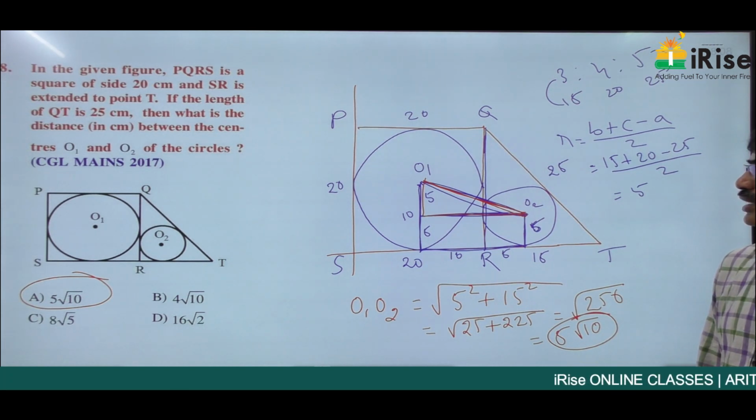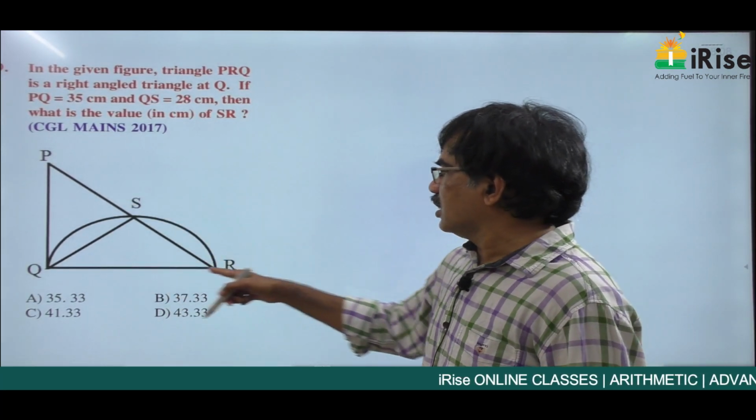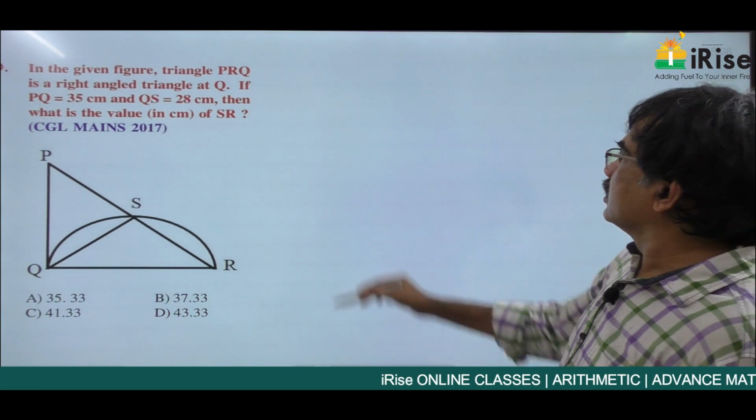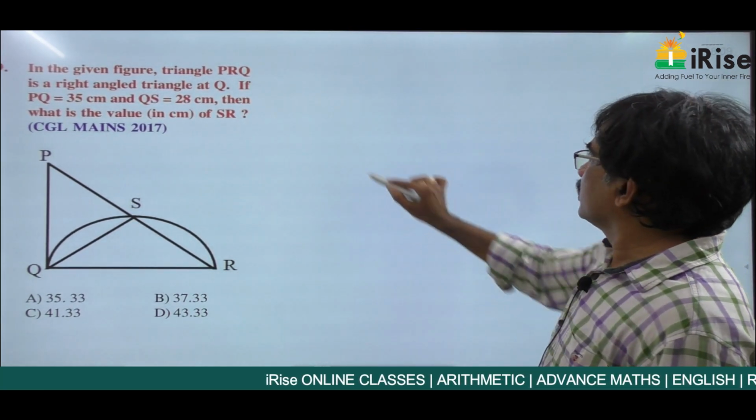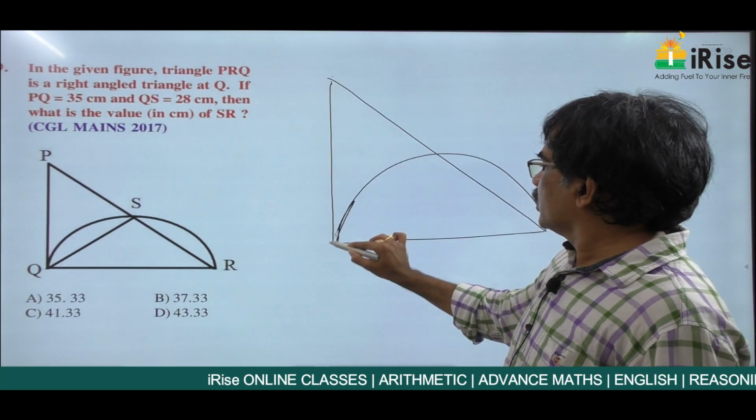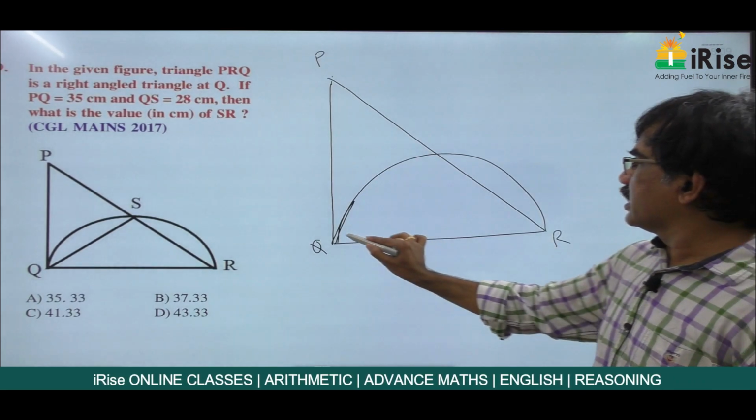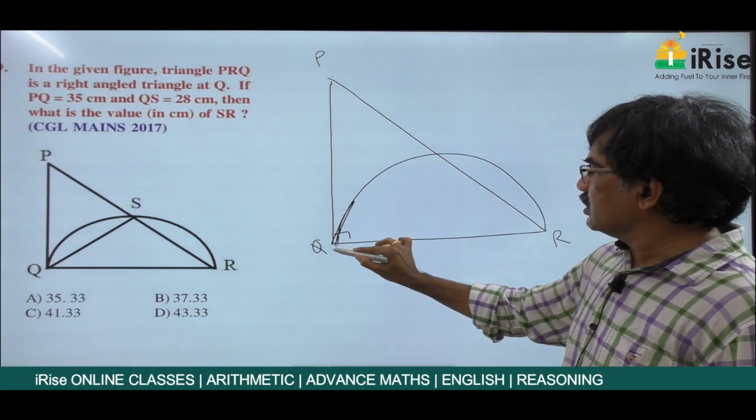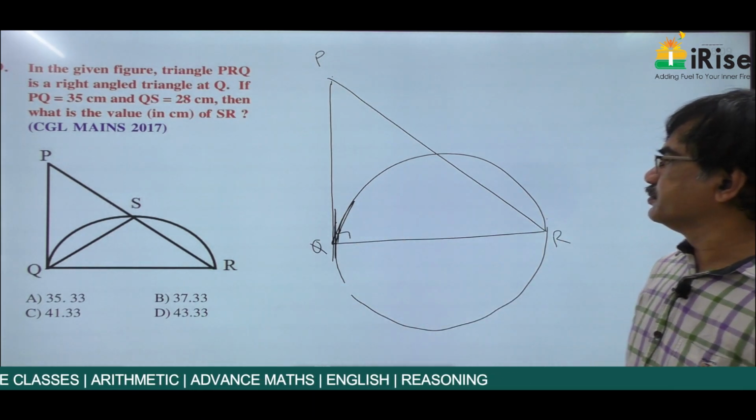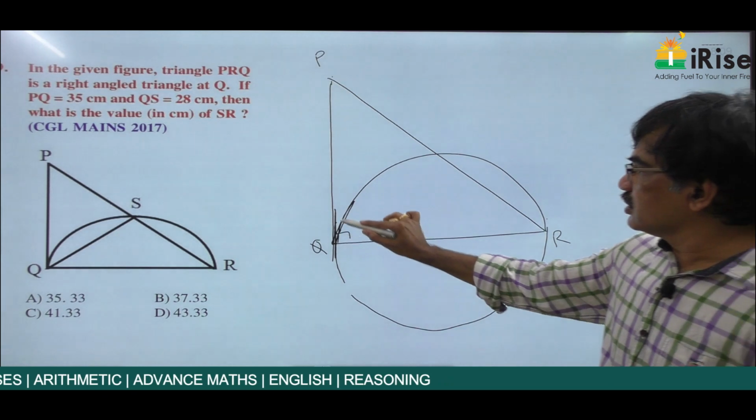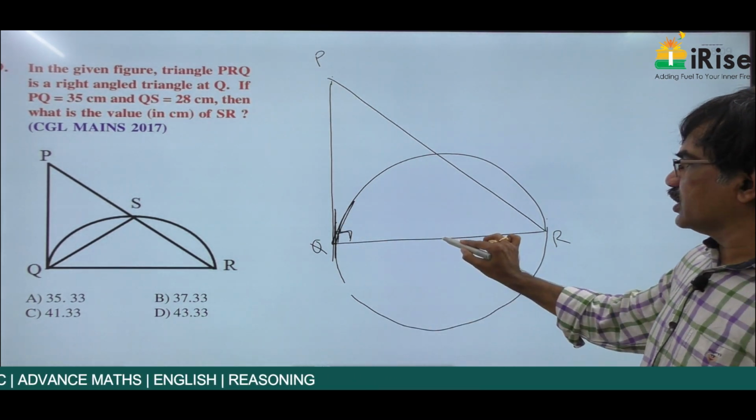Okay. Next. In the given figure, PRQ is a right angle triangle. This is Q, this is P, this is R. If you extend this, this is a circle and this is the tangent to the circle. At the point, this is the tangent, and this is totally 90 degrees passing through center.